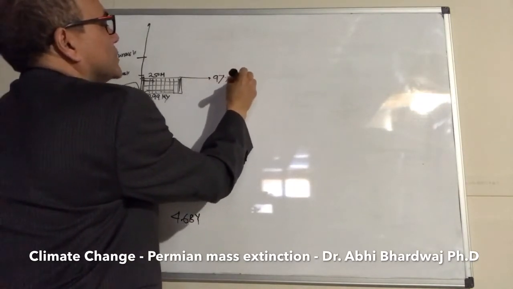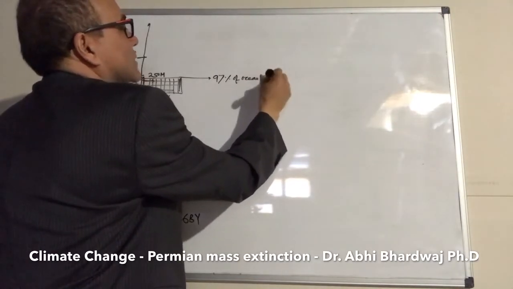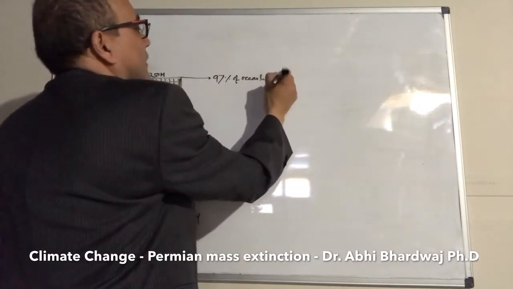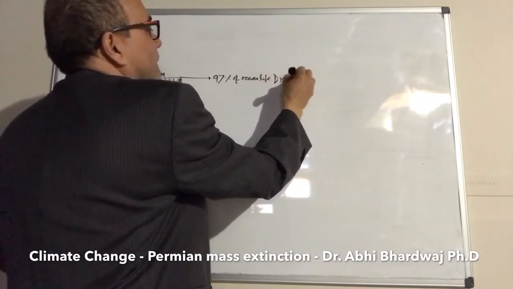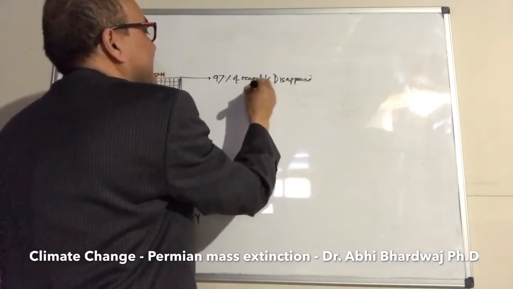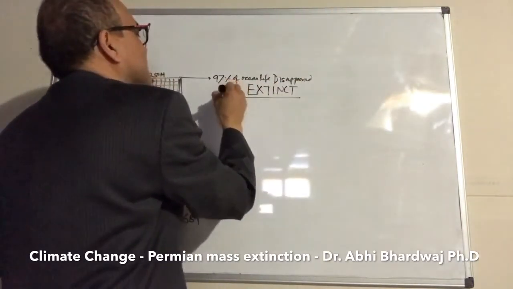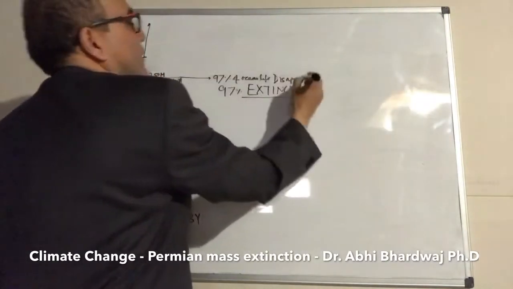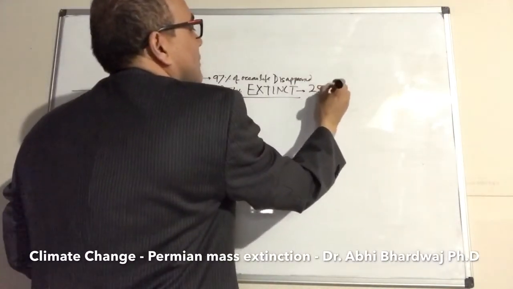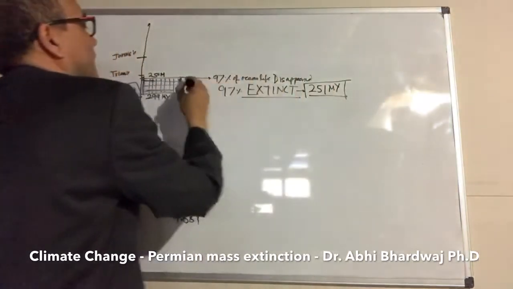What they find here is that 97% of ocean life disappeared, went extinct, around 251 million years back, suddenly. So what went wrong? We're going to find that out.